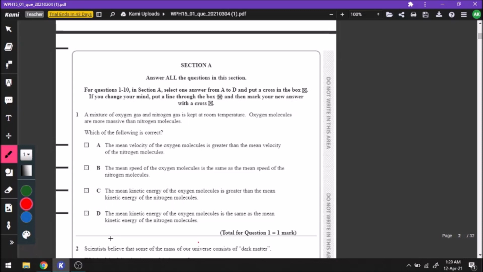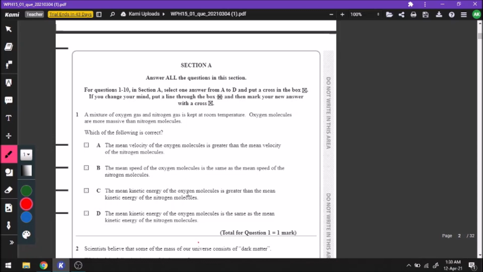Okay. Part A, option A, let us analyze whether this is the right answer or not. The mean velocity of oxygen is greater than the mean velocity of nitrogen molecules. This is wrong because the mean velocity of all the gases is zero. We assume that they come back to the same position after bouncing around. The mean speed of oxygen is the same as the mean speed of the nitrogen molecules. That is wrong because since oxygen is more massive, it should have a lower speed so that oxygen and nitrogen will have the same kinetic energy.